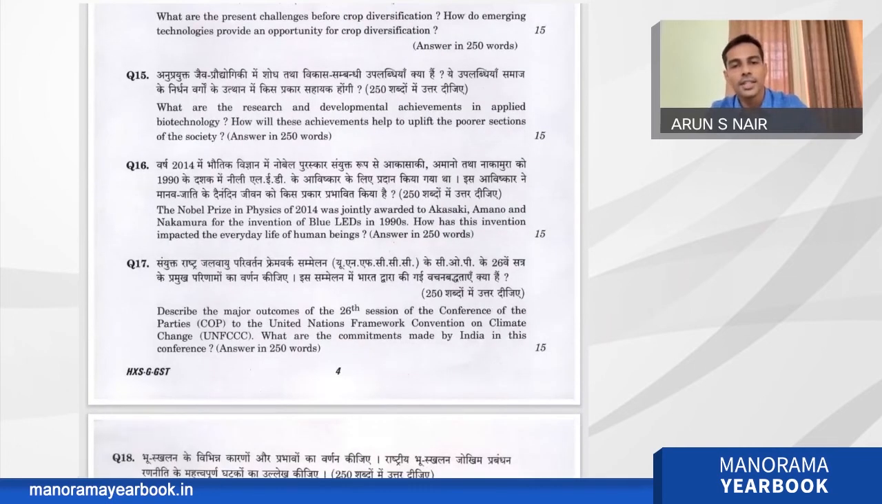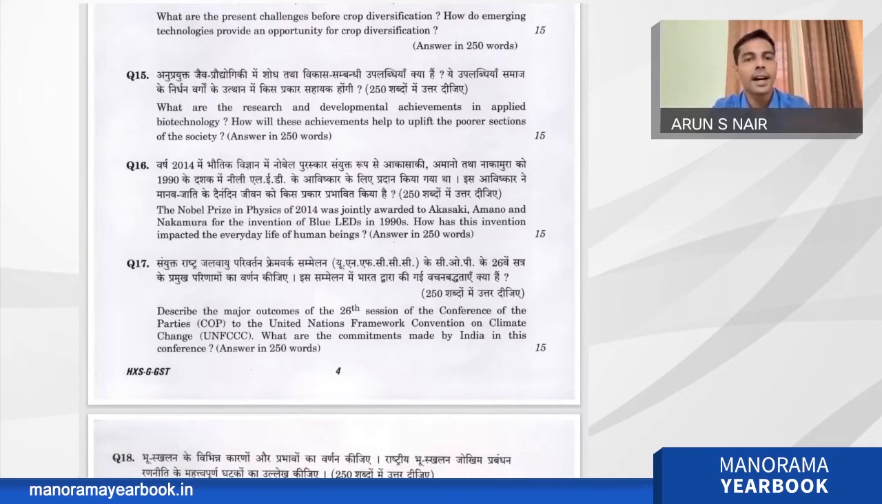What are the research and development achievements in applied biotechnology, and how will these achievements help to uplift the poorest section of the society? The first part is a very direct question, which is current affairs linked, because in the pandemic time, we know that biotechnology played a very important role.